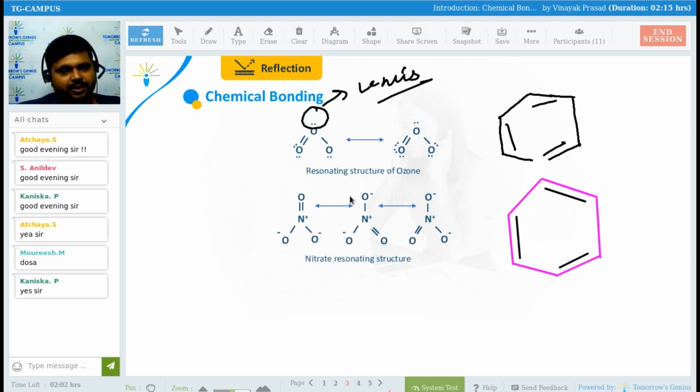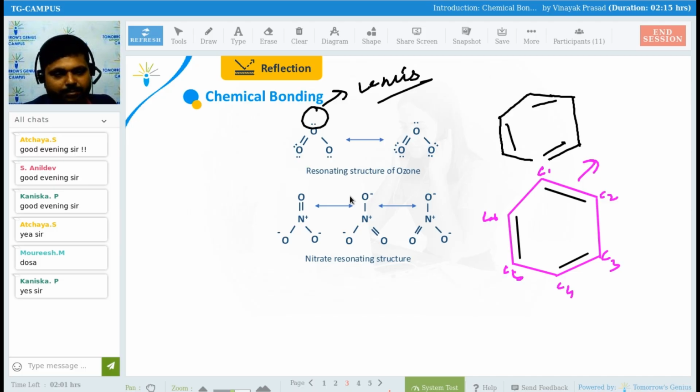You might have gone through this kind of structure in your 10th standard, right? This is benzene only, right? So benzene is having what? At alternate positions, you can see, if this is carbon 1, this is C2, this is C3, this is C4, this is C5, this is C6. So at the alternate positions, a double bond is there. From C1 you can take single, double, single, double, single, double. So we can say that this is a resonating structure, right?